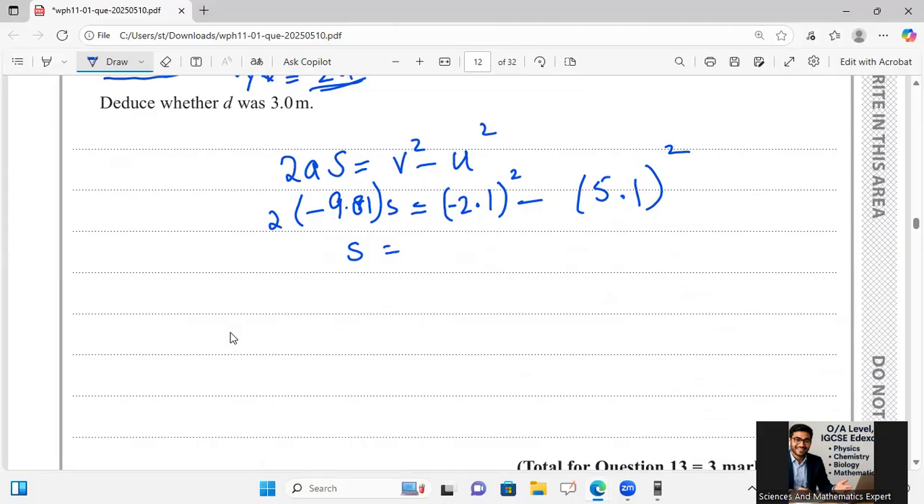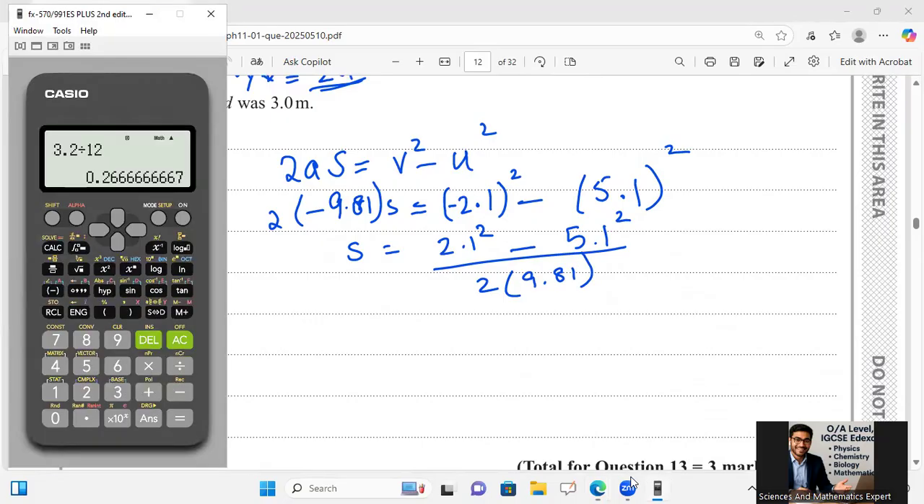I will say here 2.1 square minus 5.1 square over 2 into 9.81. Let's see what the calculation is giving us as the answer. First of all, fraction introduced. 2.1 square minus, is it going with it? Yeah, it's going with it.